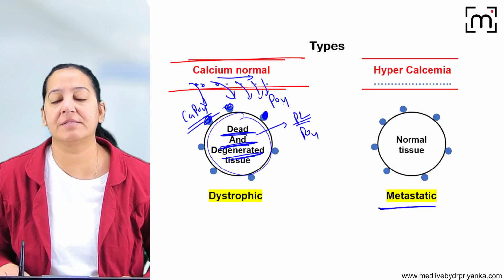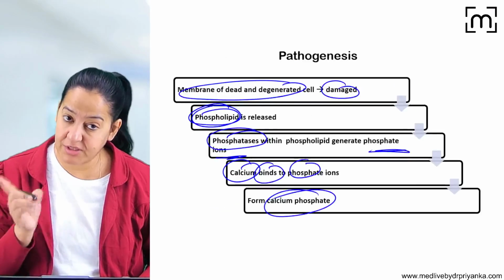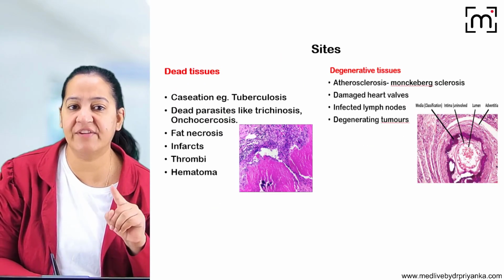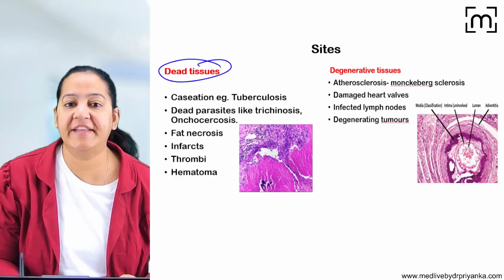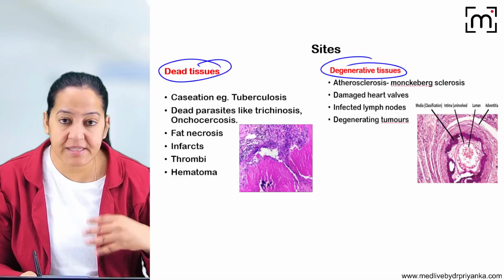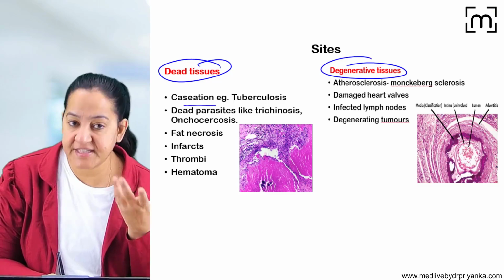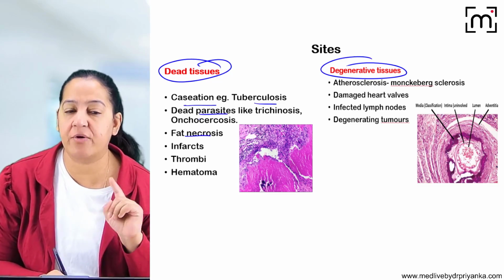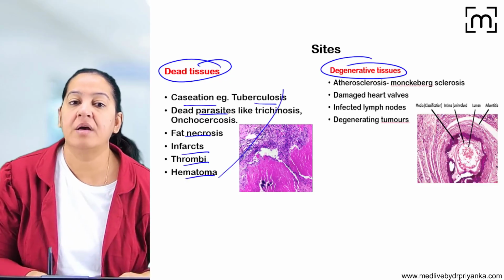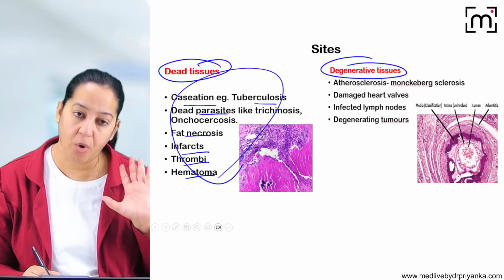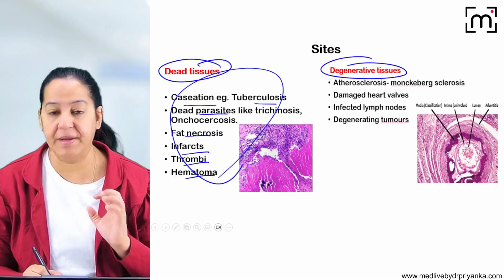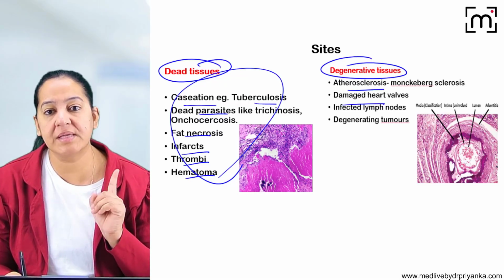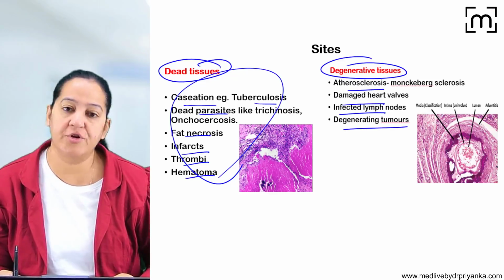Now, before coming to the pathogenesis of metastatic, after the pathogenesis of dystrophic, let me tell you the sites of dystrophic calcification. I told you two types of tissue, dead tissue and degenerated tissue. Tell me the examples of dead tissue. So it is caseating necrosis, like tuberculosis, dead parasites, fat necrosis, infarcts, thrombi, hematoma. This is all dead tissue in the human body. So in all of them, dystrophic calcification can happen. In degenerative tissue, the examples are atherosclerosis, damaged heart valves, infected lymph nodes, and degenerating tumors.